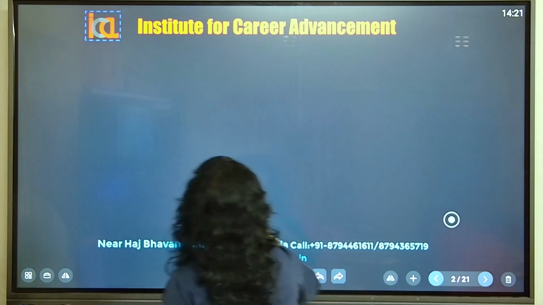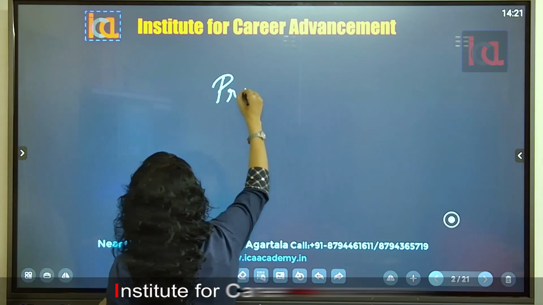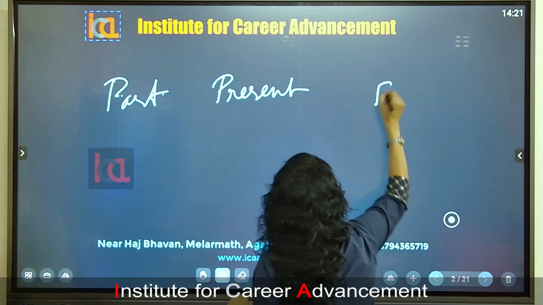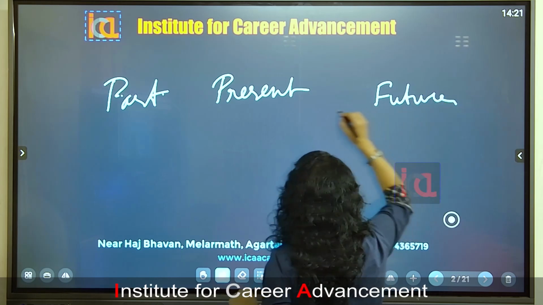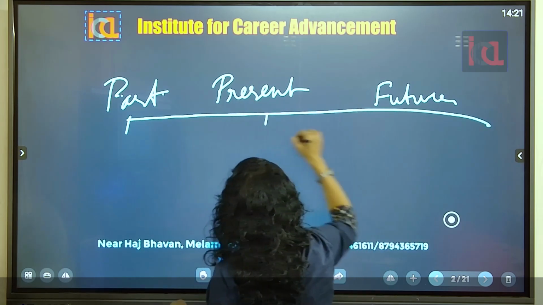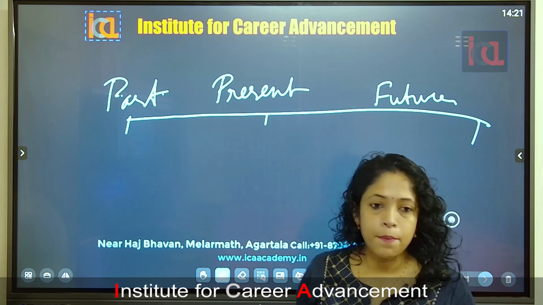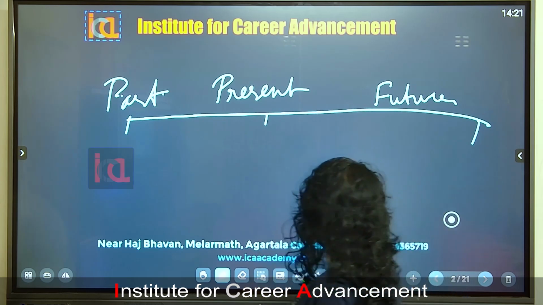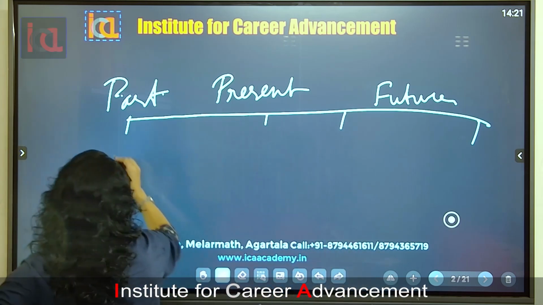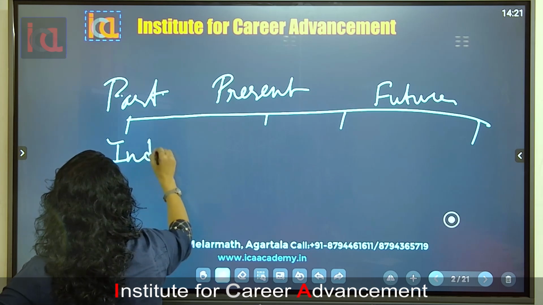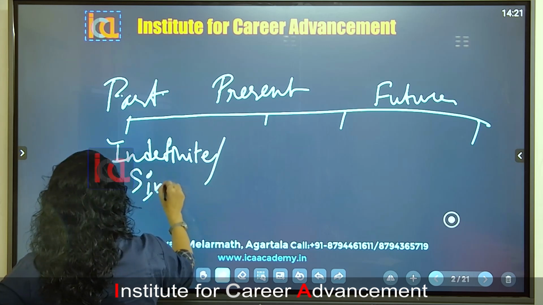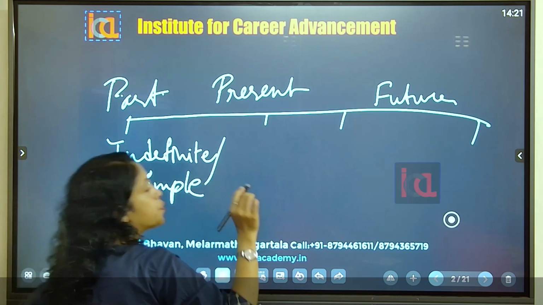That is, we have three tenses that we know: present, then past, then future. Okay, so in these three types of tenses, we have 4 more subdivisions. Okay, 4 more subtypes. So these subtypes are indefinite or simple, simple or indefinite present tense, past tense, future tense.